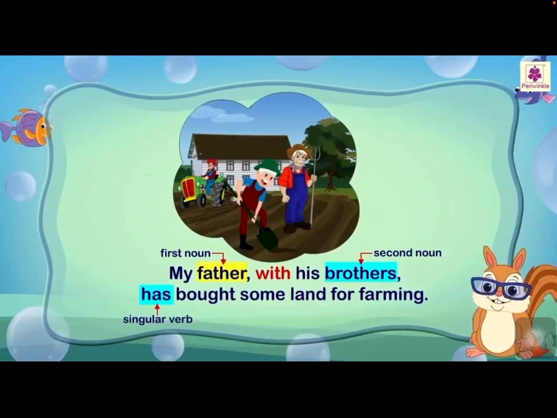See here, two nouns are joined with with. My father with his friends are joined by using with. But here you may get a doubt. We have to use have, but why did we use has here? They have given it already very clearly in this slide.